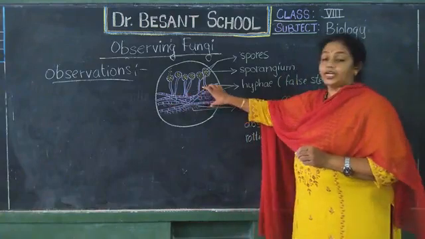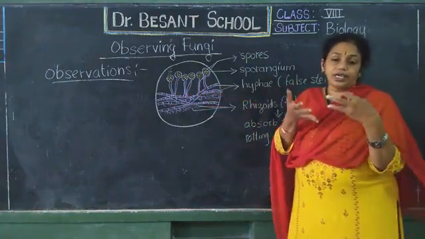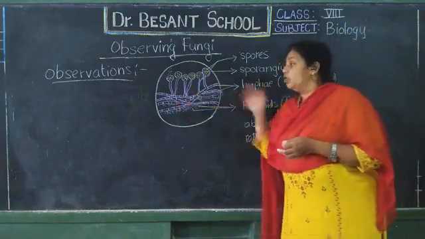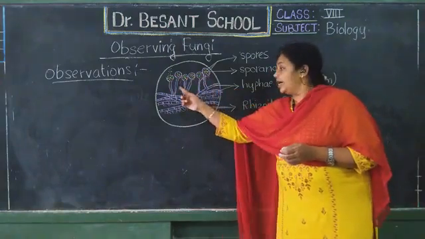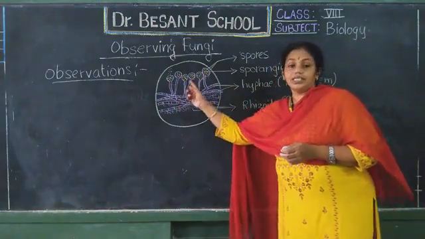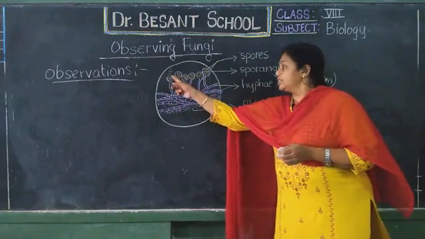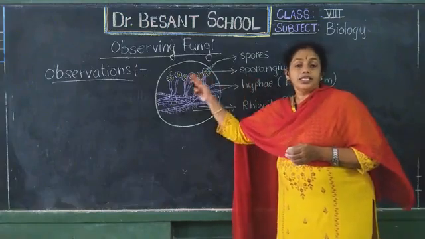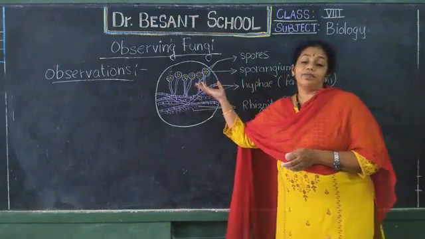This part will be in between the food substance, under the vegetable or under the fruit. It will not be seen outside. Only what we can see on the surface are the sporangia, and to some extent the structures that hold the sporangia. Inside the sporangia we can see thousands and thousands of spores, and these spores will be released once the sporangia ripen.